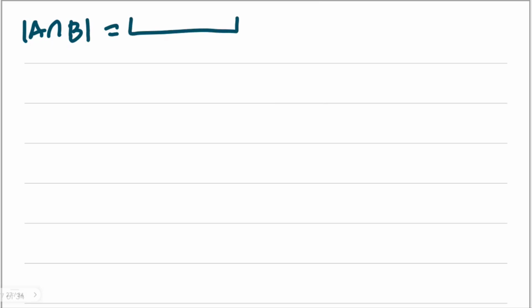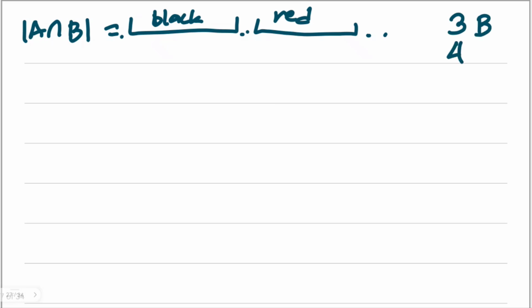Okay, let's talk about the intersection of A and B. This is where we are forming one single block for black balls and another single block for red balls, where the white could be rearranged anywhere. It might be here, might be somewhere here as well. Take note, as a review, you have 3 black balls, 4 red balls, and 5 white balls.